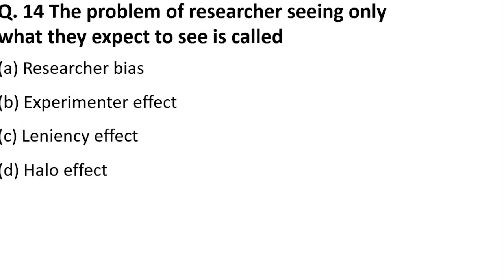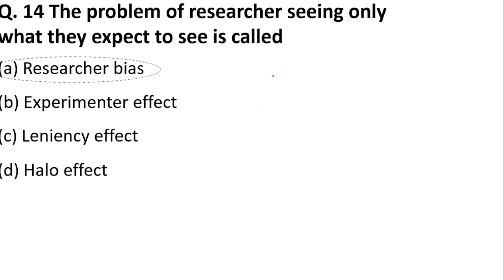Next: the problem of researchers seeing only what they expect to see is called research bias, experimental bias, leniency effect, or halo effect. You can answer this question by just looking at the question itself. The problem of researchers seeing only what they expect to see is research bias.